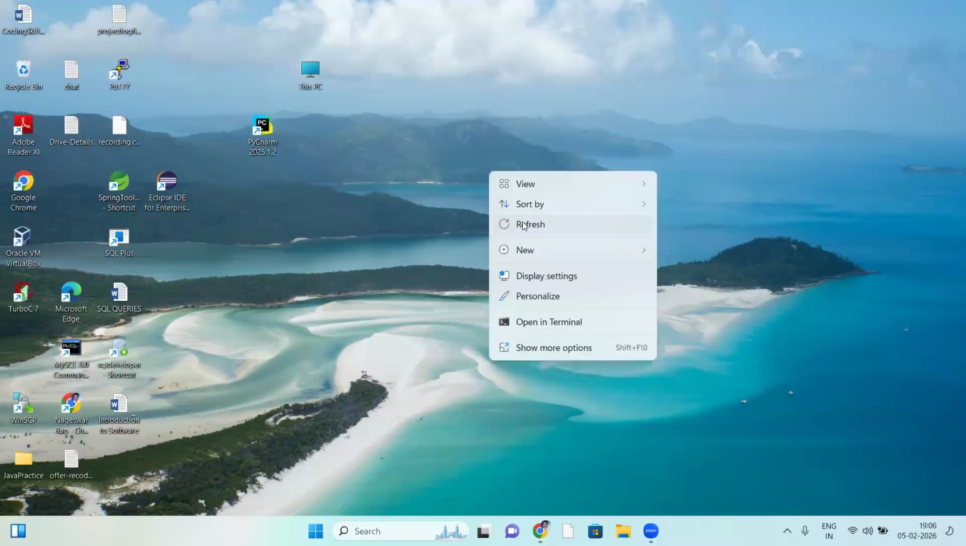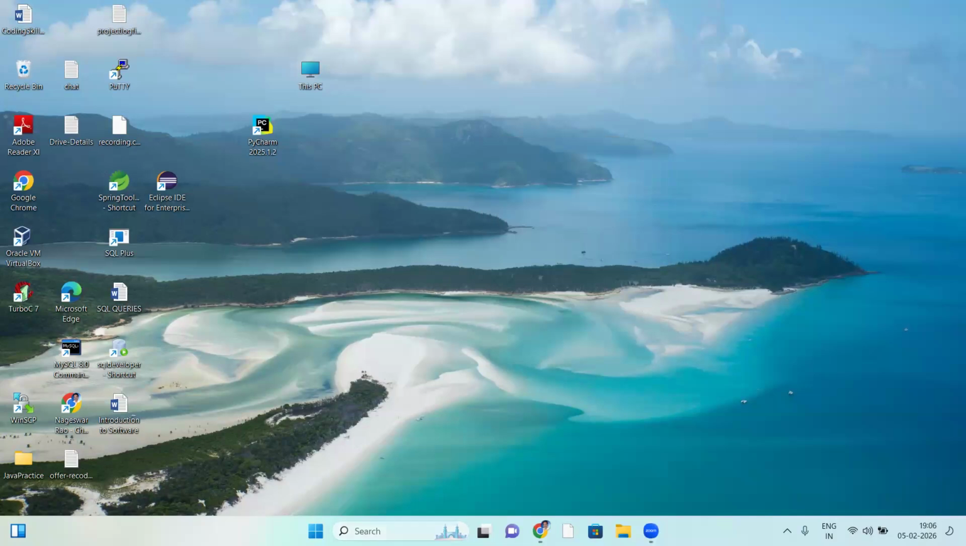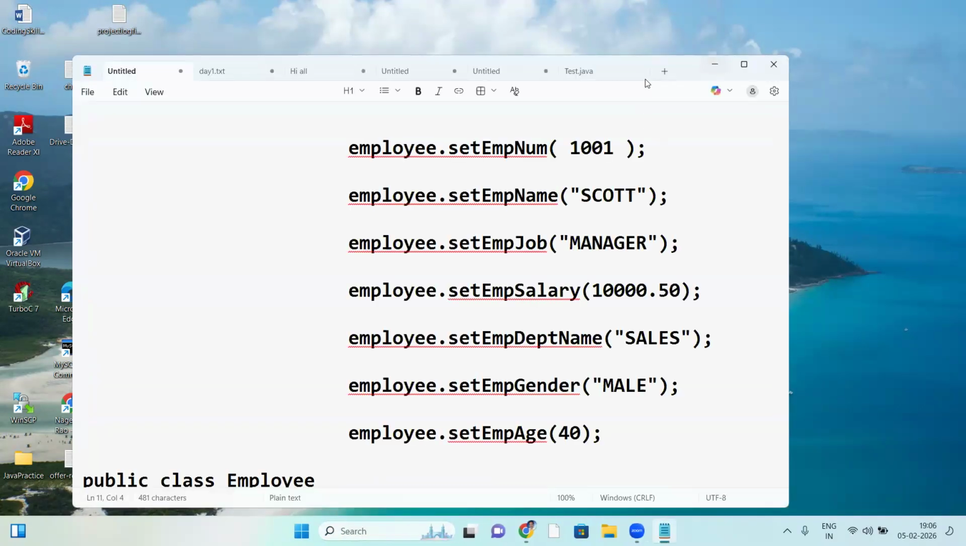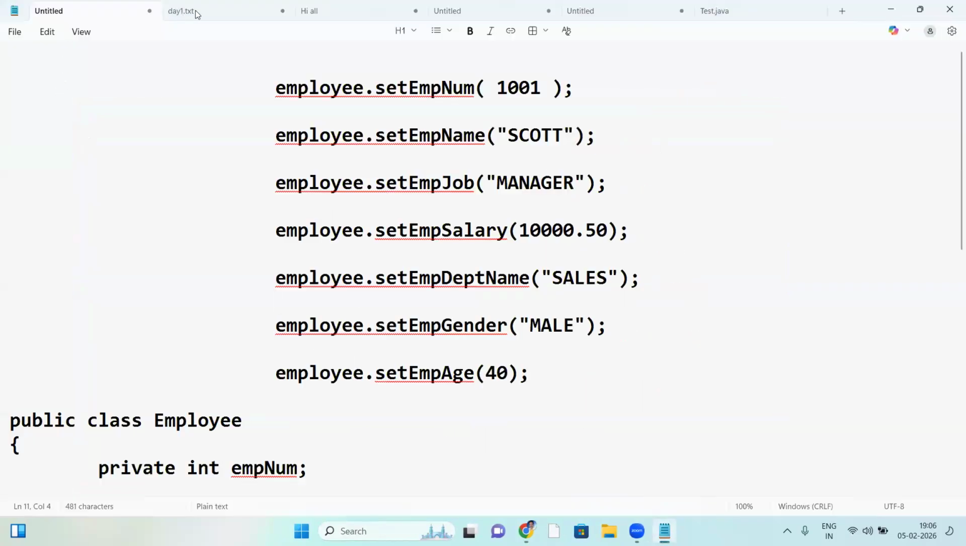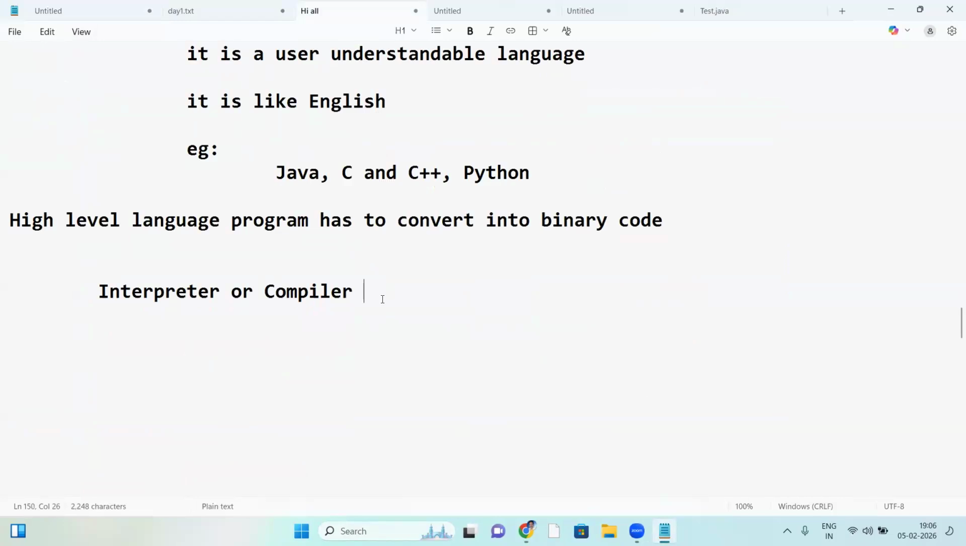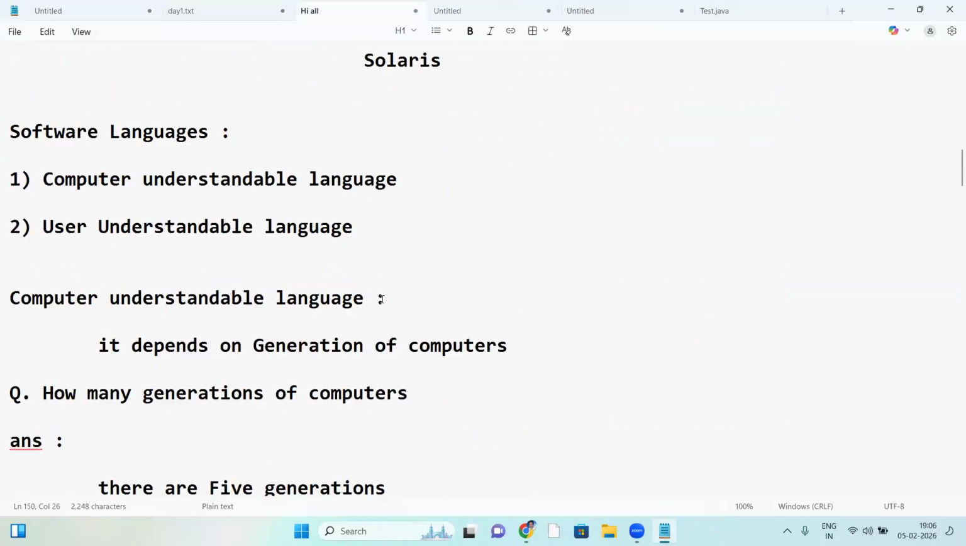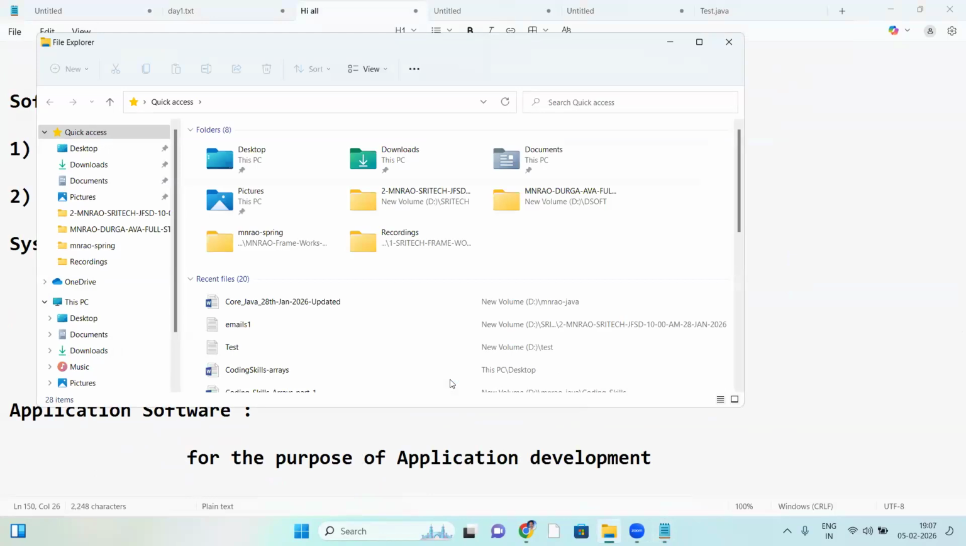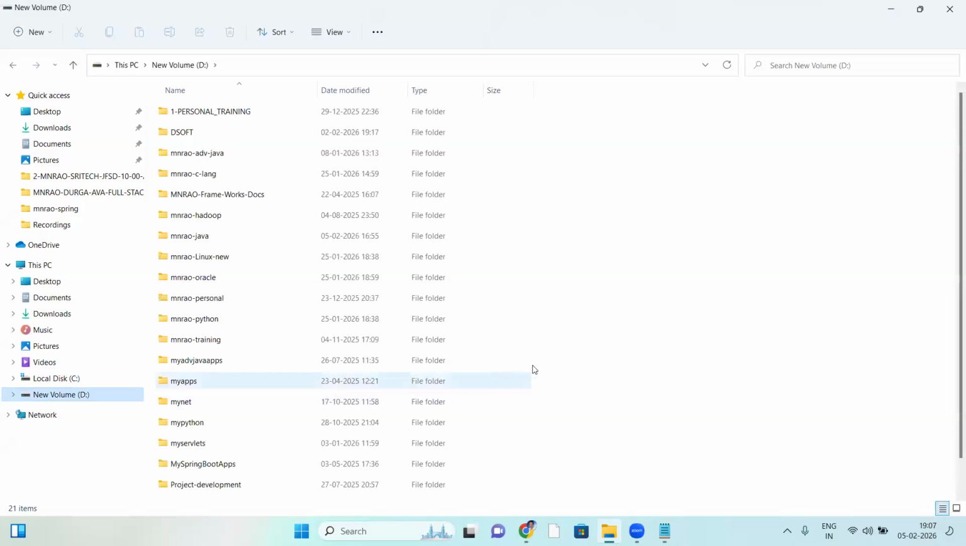So let us start the session. Last session, we just started the basics, Java basics. Last session explained about software basics.